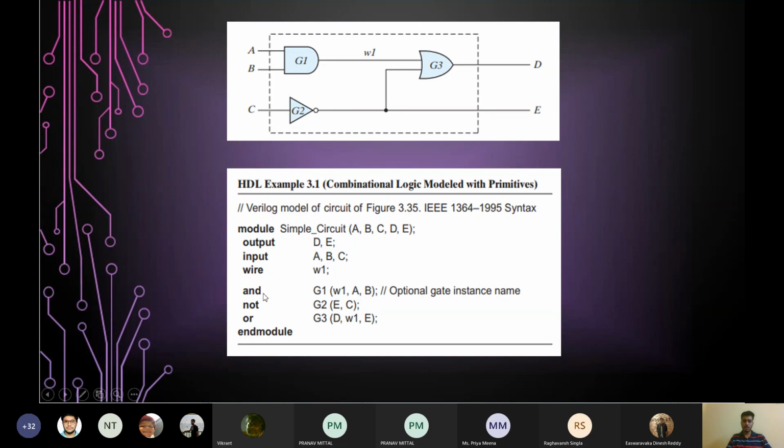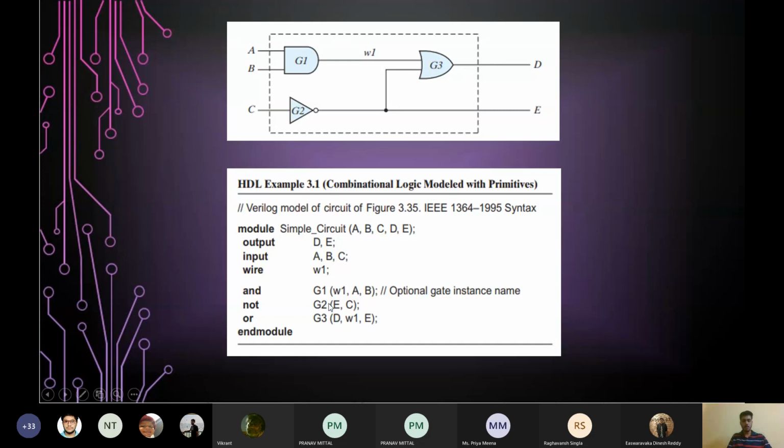Means in the Verilog language, this AND gate is already declared somewhere, and we do not have to write its full content. We just call the gate, and it will do the same work which is done by an AND gate. So this was the instantiation of the AND gate. Similarly, we will be instantiating the gates G2 and G3. G2 is an inverter, a NOT gate.